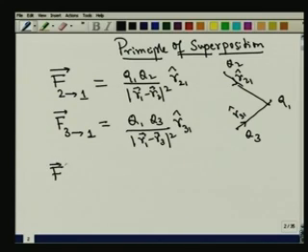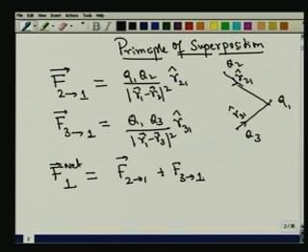This is something which has been assumed throughout, but it is not obvious at all. What the principle of superposition states is, the net force acting on 1 due to charge 2 and 3 is simply given by the force due to 2 plus the force due to 3. In other words, the force exerted by the third charge does not take into cognizance the existence of the charge Q2. The force exerted by the second charge does not take into cognizance the existence of Q3. The forces independently add up to give you the net force acting on Q1.